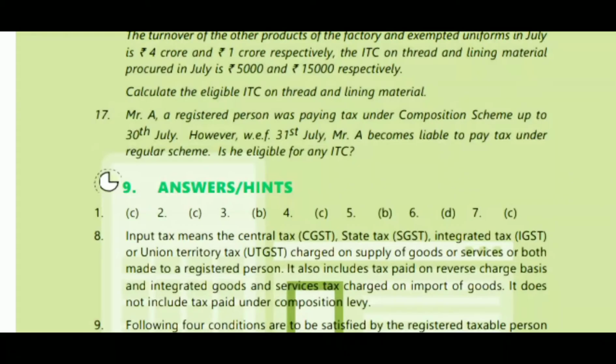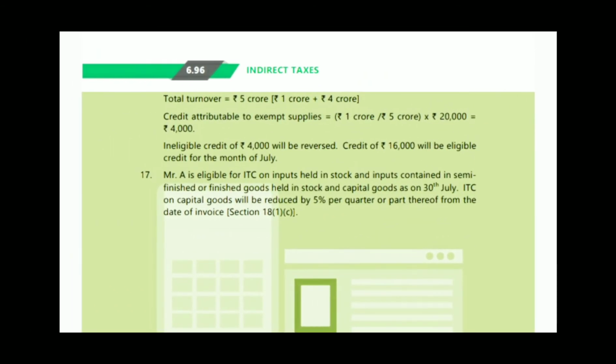Okay. See the question number 17. Mr. A, a registered person, was paying tax under composition scheme up to 30th July. However, with effect from 31st July, Mr. A becomes liable to pay tax under regular scheme. Is he eligible for any ITC? See, Mr. A is eligible for ITC on inputs held in stock and inputs contained in semi-finished or finished goods held in stock and capital goods as on 30th July. ITC on capital goods will be reduced by 5% per quarter or part thereof from the date of invoice, according to section 18(1)(c). Okay.